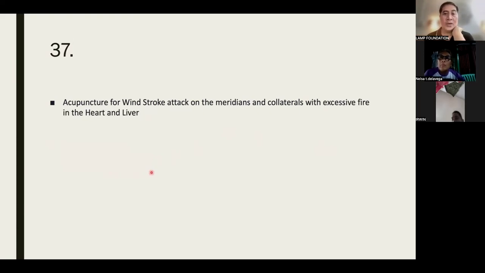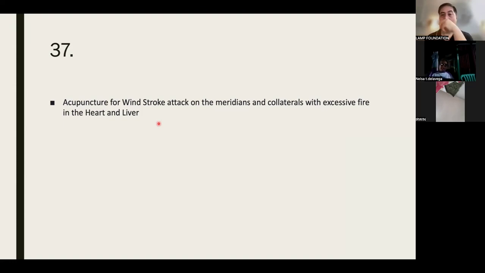Very good. Okay, those with excessive fire in the heart and liver. Okay, we might think that this is so simple, but again, when you treat somebody who has a meridian type of stroke, you need to know the patterns so that the patient will not have a stroke again.